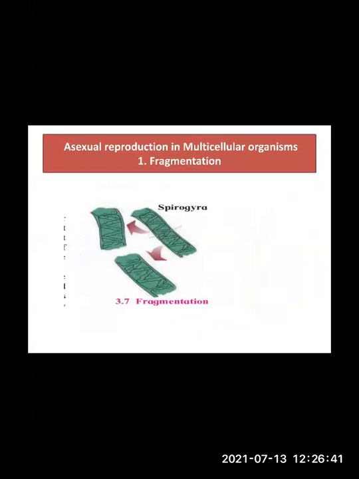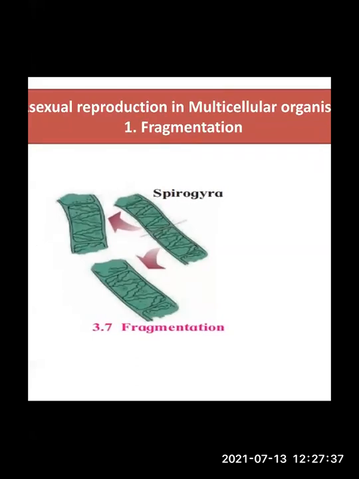Whenever there is plenty of water and plenty of nutrition, food particles available in the water, at that time the filament of Spirogyra will grow very fast, and during that time it will break into small fragments, and each fragment will start to live independently as a new Spirogyra filament. If you take the example of Scypha, if it accidentally breaks up, many fragments will be formed, and each fragment will develop into a new Scypha. So all of you understood, students, what fragmentation is and how it takes place.